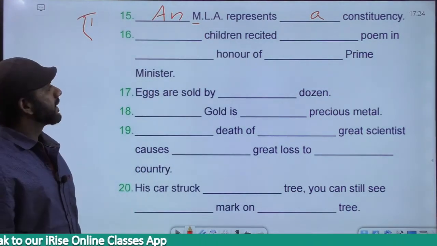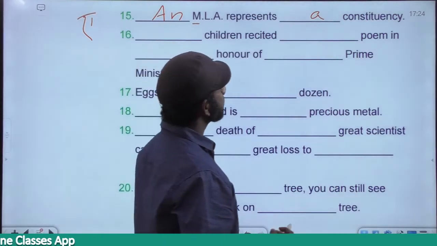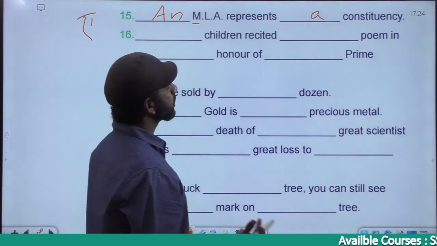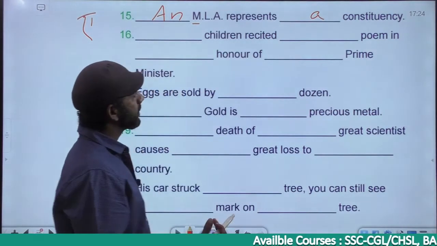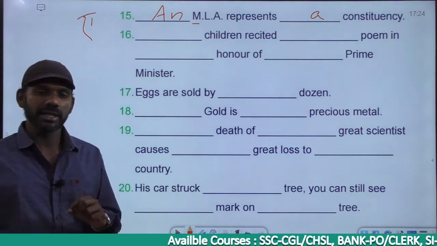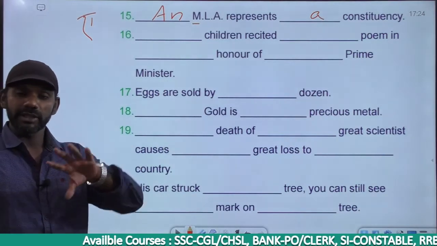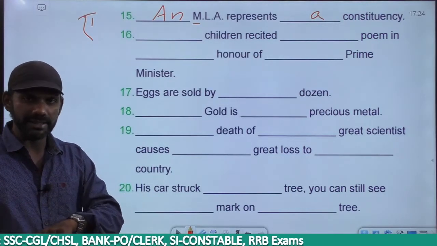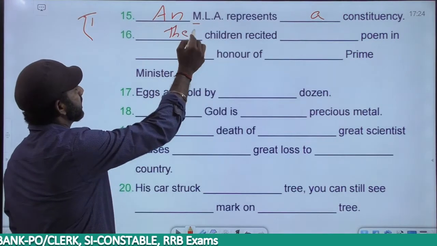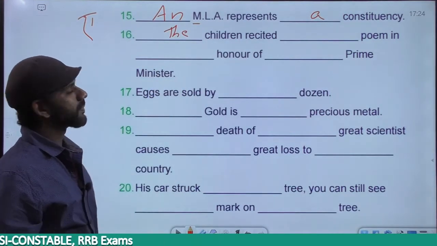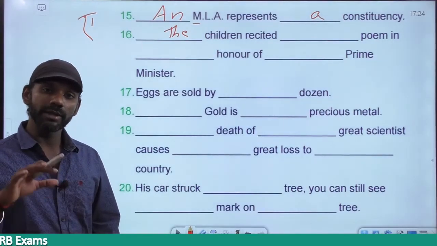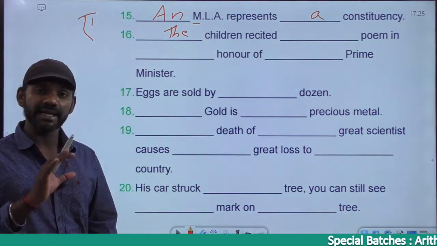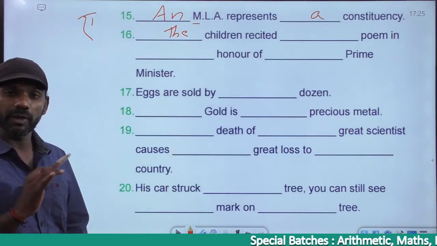Come to next. Dash children recited dash poem in dash honor of dash prime minister. We are talking about the specific children who recited a poem in the honor of the prime minister. So it must be the children. The children recited dash poem. Now there are many poems in the honor of the prime minister, right? We don't know exactly which poem the children recited, so it cannot be specific.